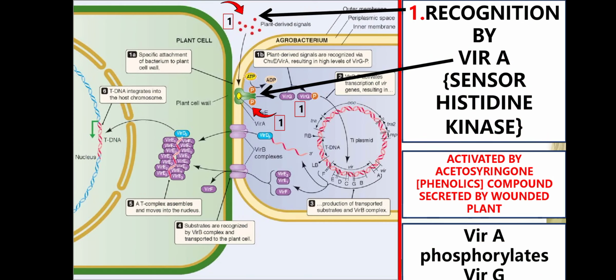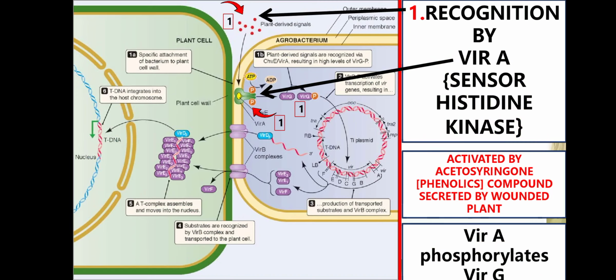So let's see this again step by step. First, what is done when the agrobacterium identifies a wounded plant cell? The bacterium attaches itself, and the wound recognition is done by Vir A. Vir A is the sensor histidine kinase, and this is activated by acetosyringone or phenolics, the compounds that the plant secretes when it is wounded.